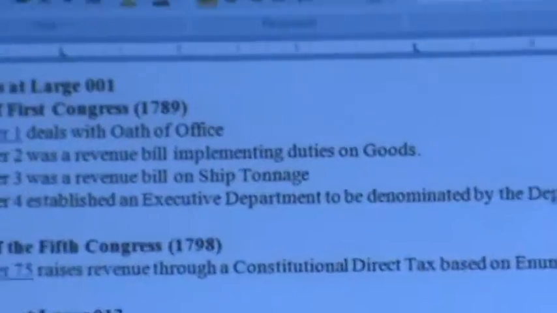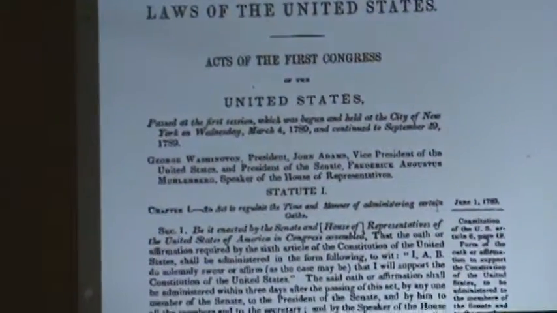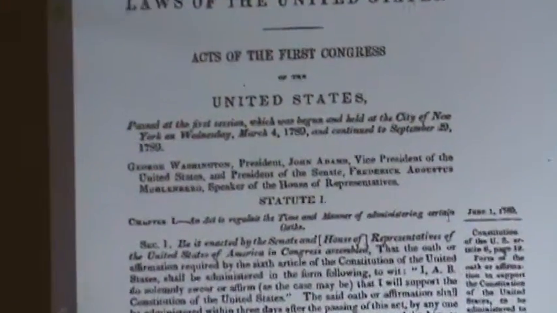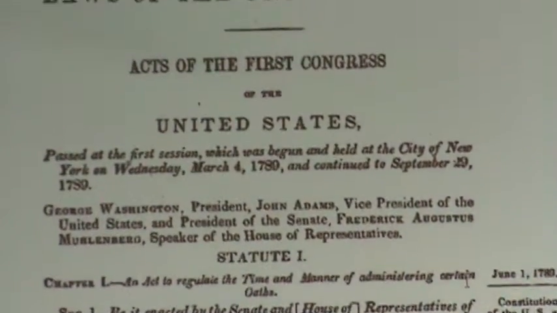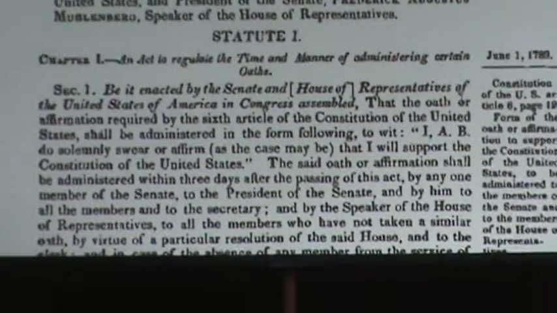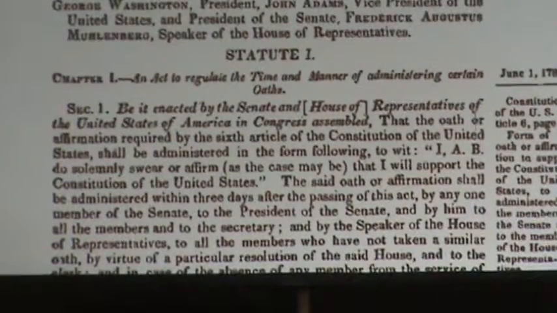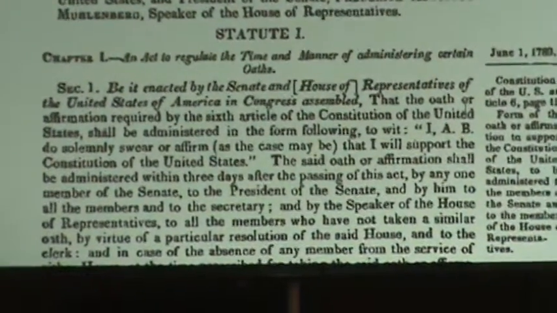This information is available through the web. It's a lot of digging, but I just wanted to show you real quick a few things. If you hit on that chapter 1, Statutes at Large 1, Acts of the First Congress, 1789. So this is what our Congress and our President have done since day one. The very first law that was passed in this nation, an act to regulate the time and manner of administering certain oaths. So before they could do their job, they had to raise that right hand.